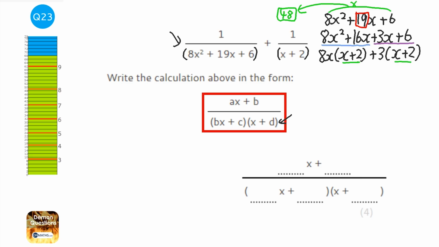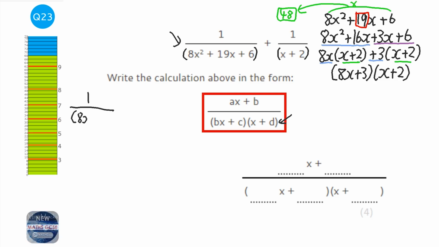Then you pair up the bracket that's the same with the bits on the outside, so you get 8x plus 3 and x plus 2. Cool. So I can rewrite that. Now I'm going to rewrite the question. So now it becomes 1 over 8x plus 3, x plus 2, plus 1 over x plus 2.